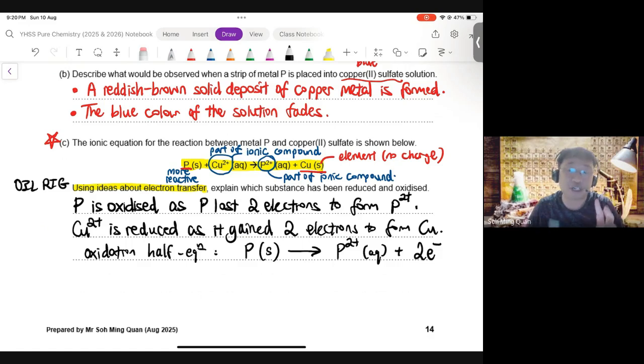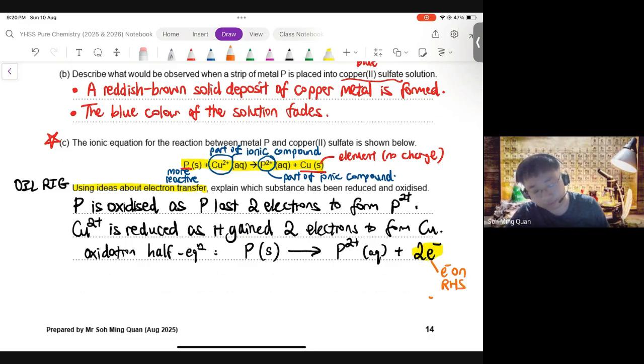Now, the half equations are the equations which show you the electrons being lost or gained. So if the electrons are lost, they will be on the right-hand side. So electrons are lost means electrons on the right-hand side means oxidized. Okay? So how then do we write the reduction half equation?